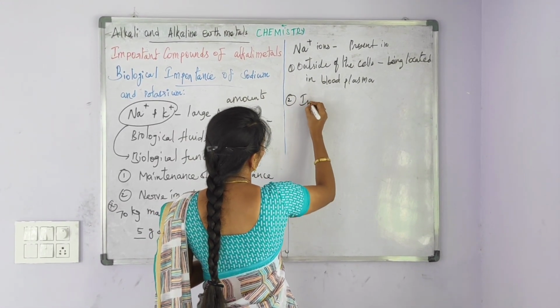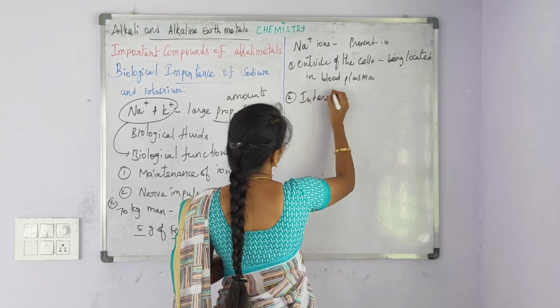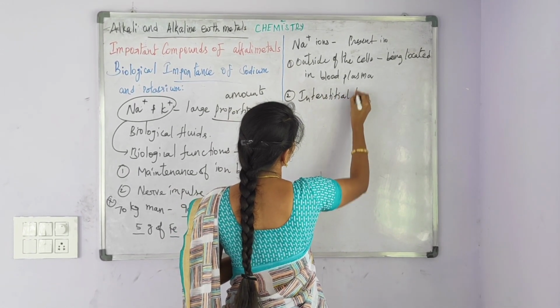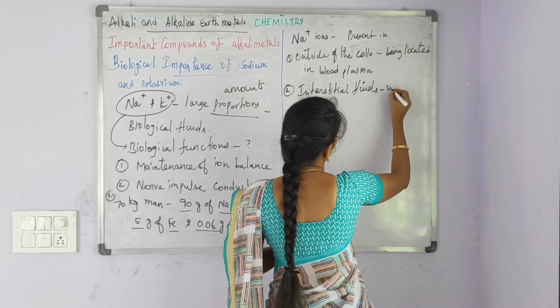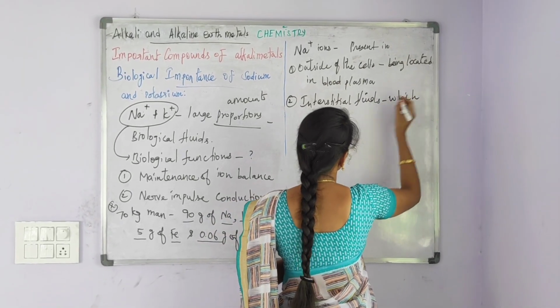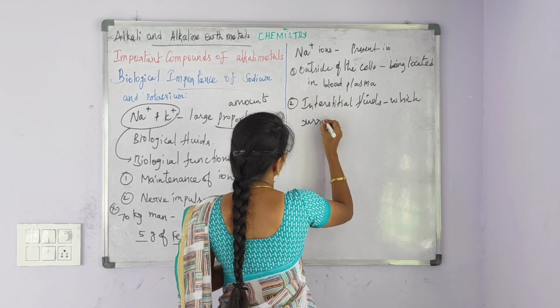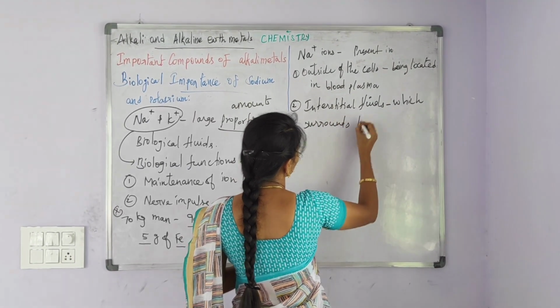And the second one is, sodium ions are present in interstitial fluids which surround the cells.